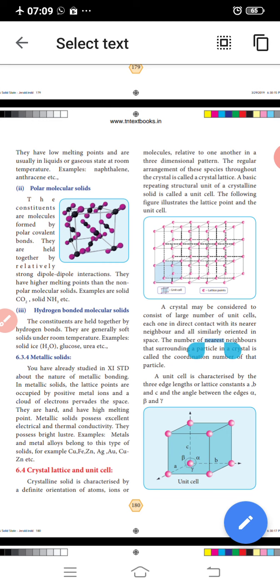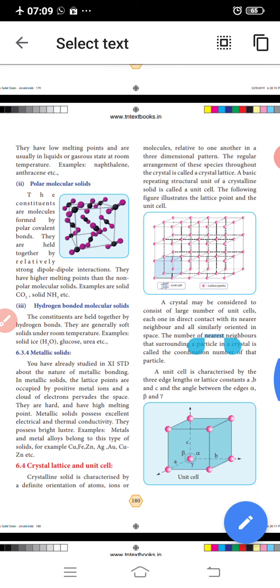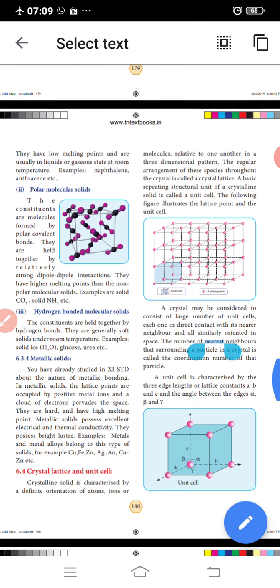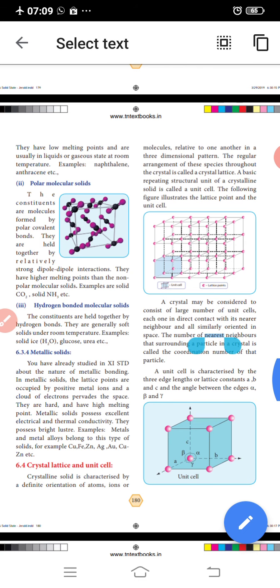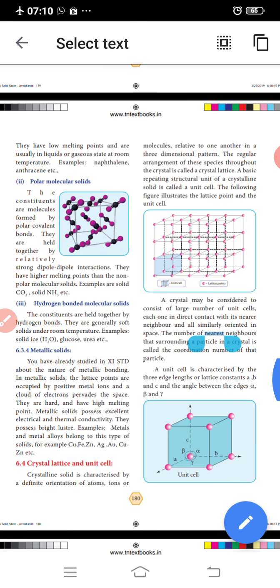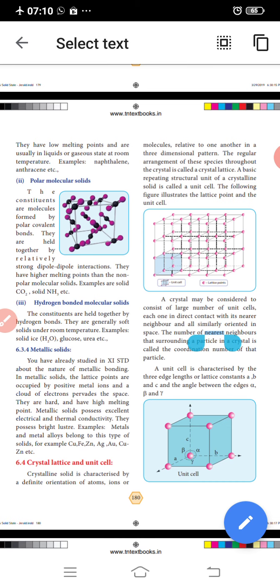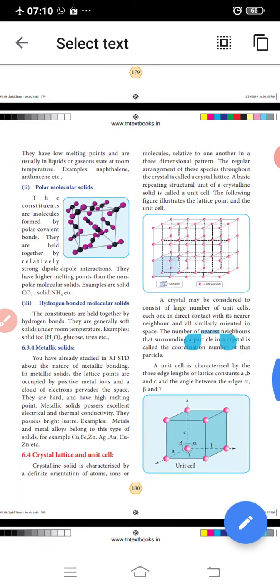The number of nearest neighbors that surround a particle in a crystal is called the coordination number of that particle. A unit cell is characterized by the three edge lengths or lattice constants a, b and c, and the angles between the edges, alpha, beta and gamma.